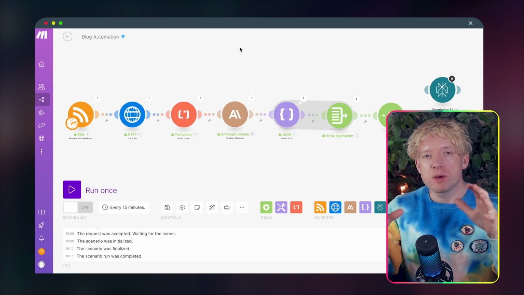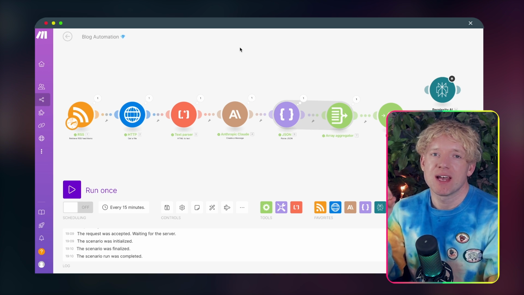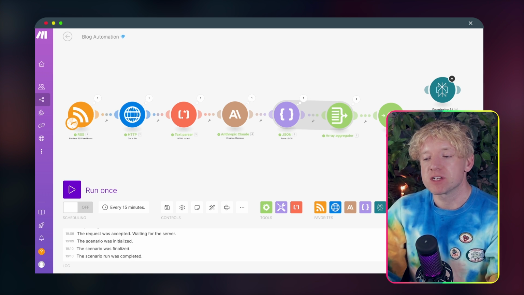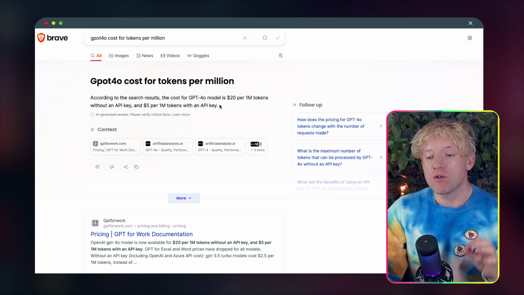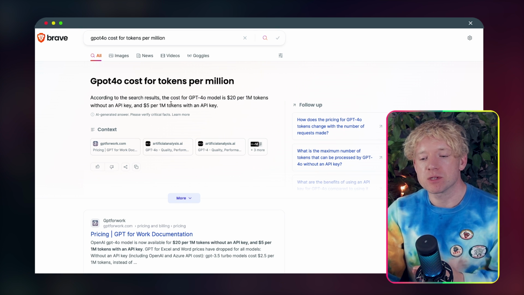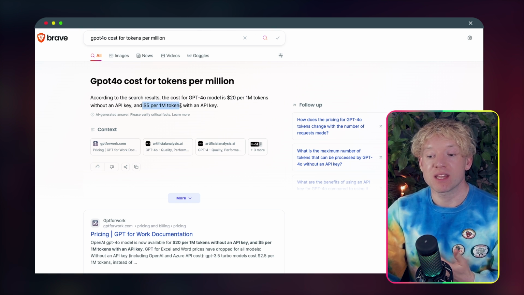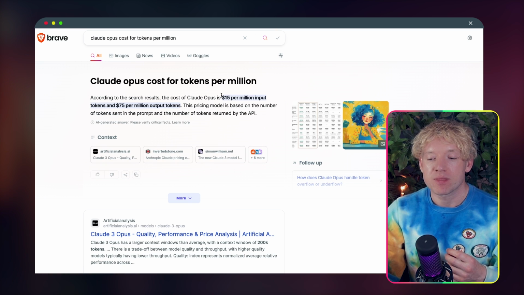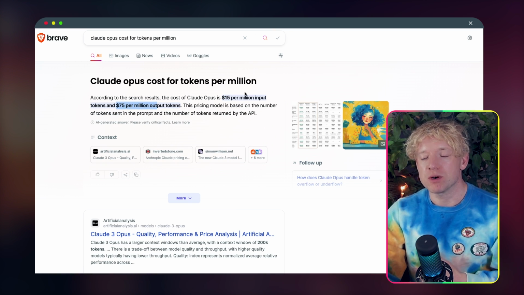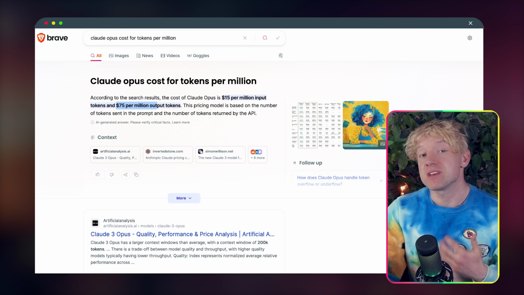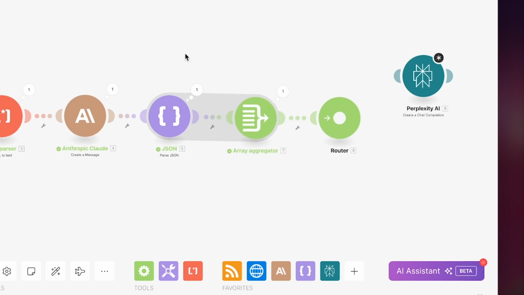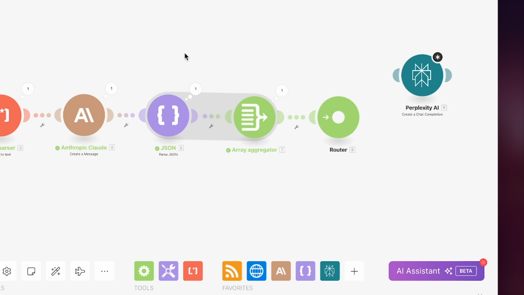And you guys should know that Opus is significantly more expensive than GPT, so you may want to run this with GPT-4, compare the output. So for example, I pulled this up, look, GPT-4o costs $5 per 1 million output tokens, but Claude, by contrast, is $15 per million input and $75 per million output. So essentially it can be like 15 times more expensive. I say that to say, does that mean we shouldn't use Opus? Not necessarily, but just be aware of the price.